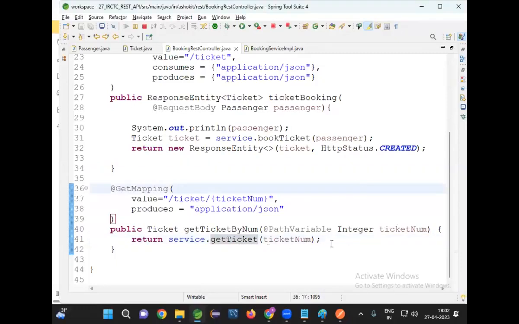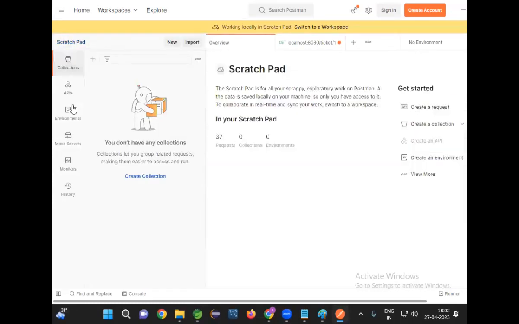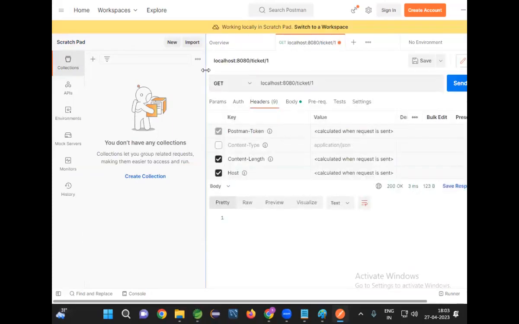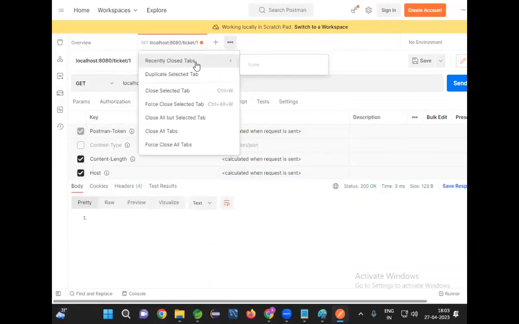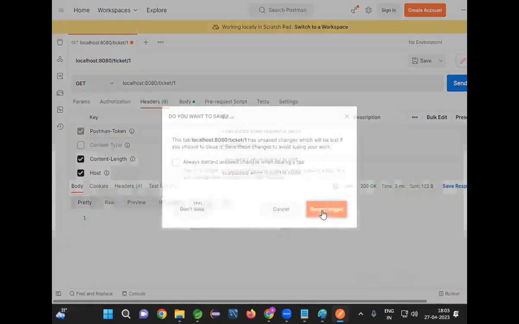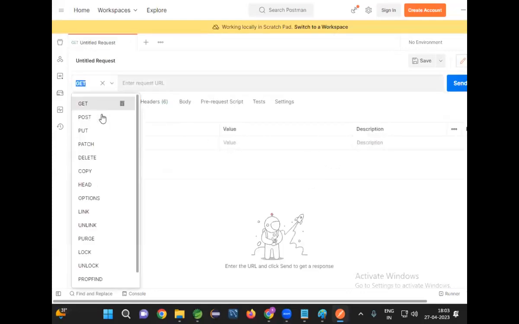Path variable ticket number, that is fine. I'm sending the ticket number. Okay, let's try. Let me go here and execute the post request first to send the data. Here is my history. Yeah, let me send the post request.